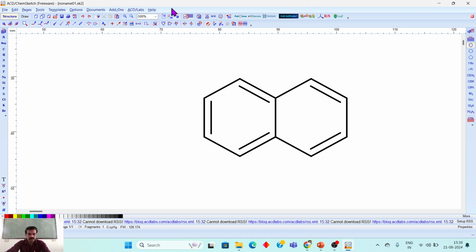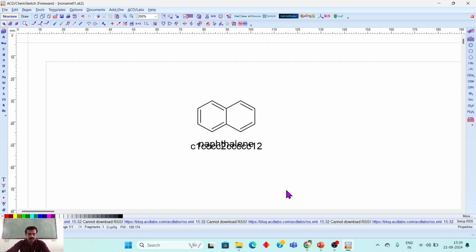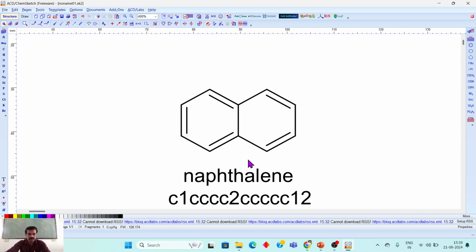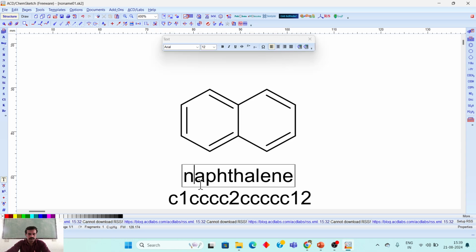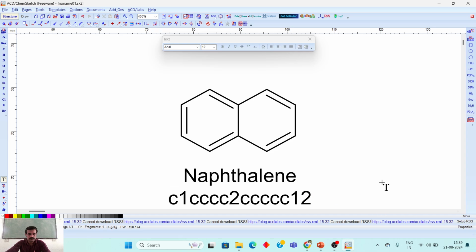Here is the naphthalene structure, Control Shift I, and their smiley notation we can directly click on. See here, naphthalene is a cyclic compound, and it's good.